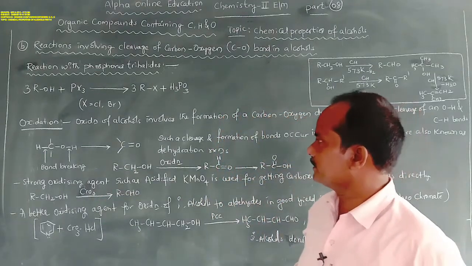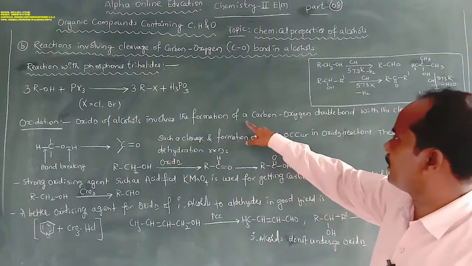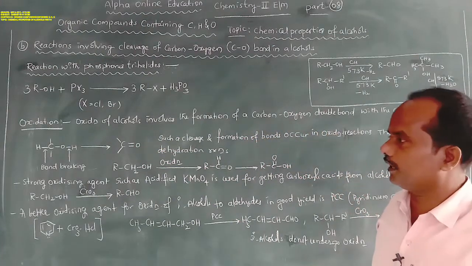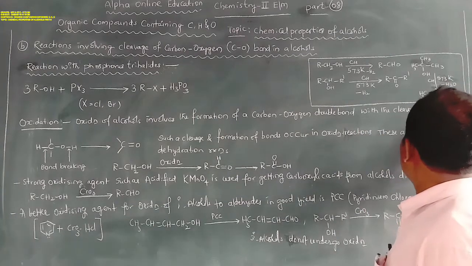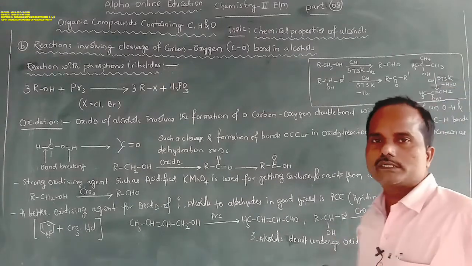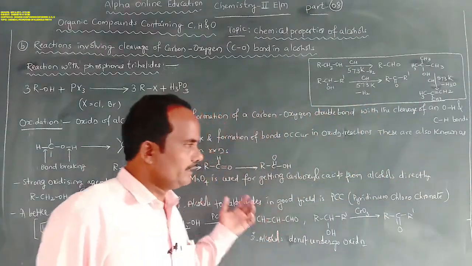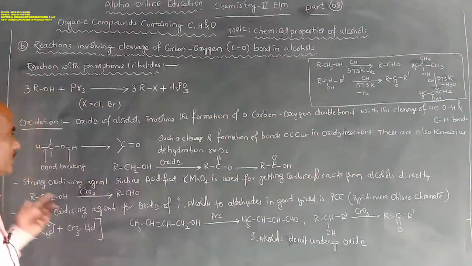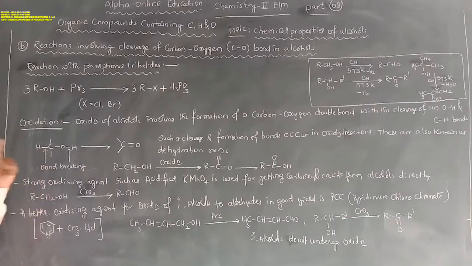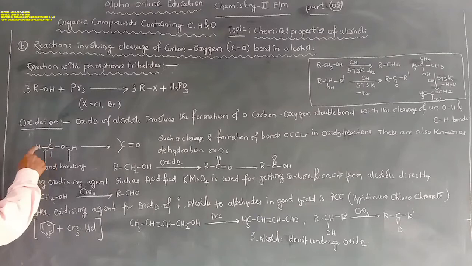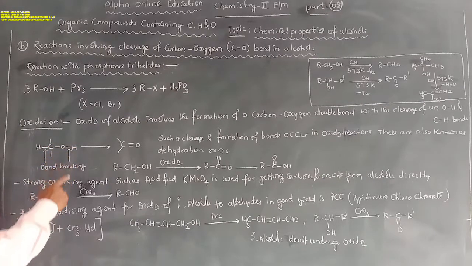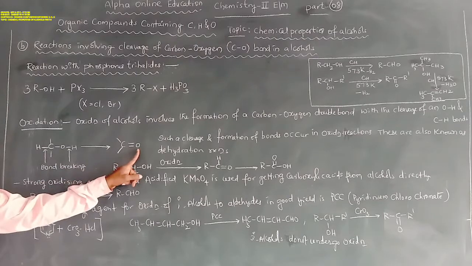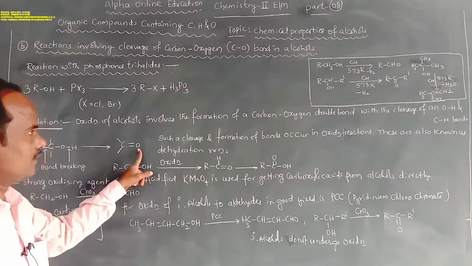Oxidation of alcohols involves the formation of a carbon oxygen double bond with the cleavage of the O-H and C-H bonds. So in the oxidation of alcohols, two types of bonds can be cleaved: the bond between the carbon and hydrogen, and the bond between oxygen and hydrogen. As a result of that, C=O is formed.